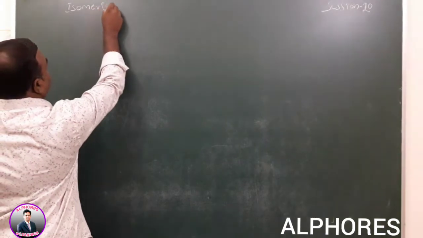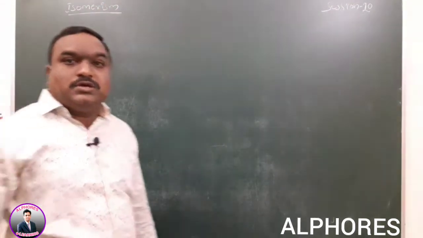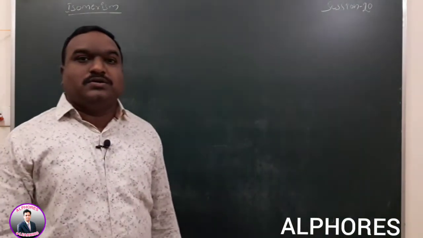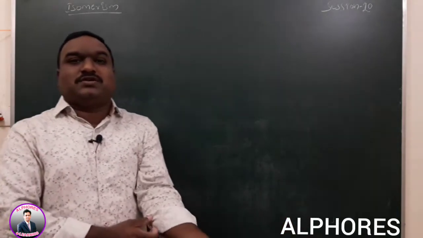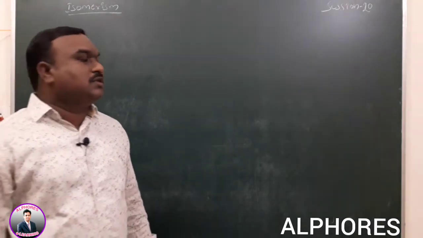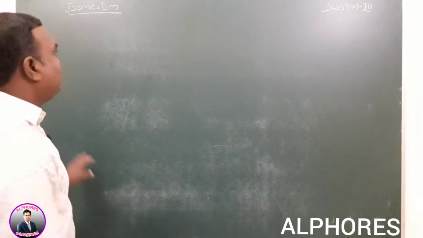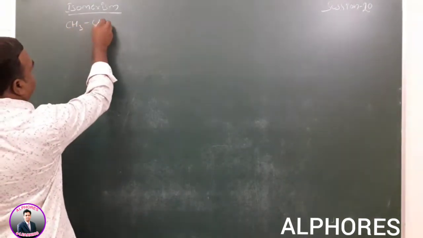So, isomerism means what here? Isomerism means the organic compounds which have the same chemical formula but exhibit different structures are called isomers. Here alcohol is given. Alcohol means compounds having an OH group.